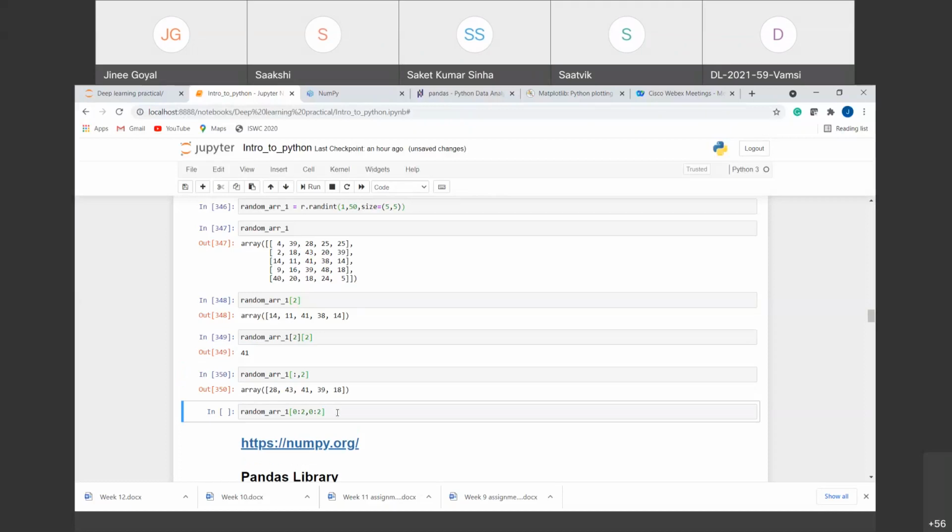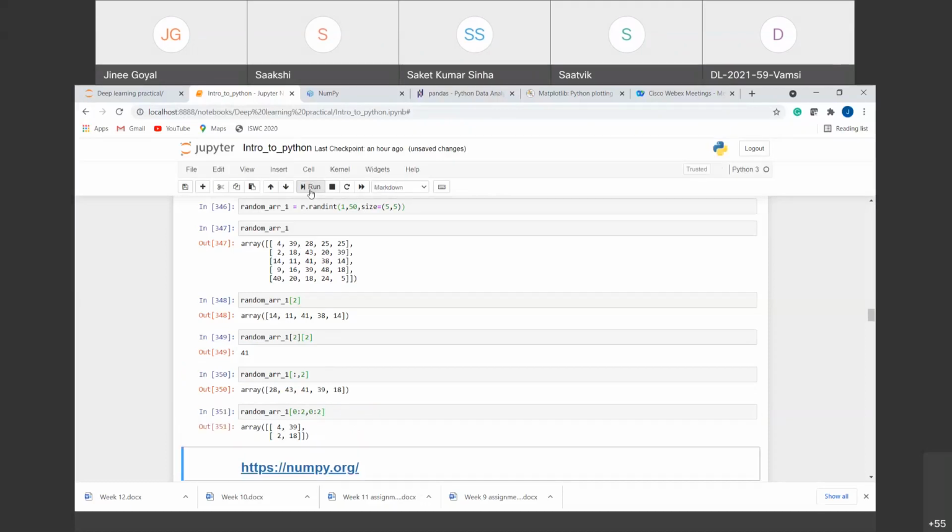Similarly, if we want particular elements from the row and particular elements from the column, we can do that also in the similar way. So we have defined a comma here. Before comma, it is a row, and after comma, it is a column. So we want from 0 till second row and 0 till second column. That is these elements we want. So if we run this, we get these elements. Why are we getting these two only? Because the last index is not included, right? We already told you that last index is not included. First one is included, right?